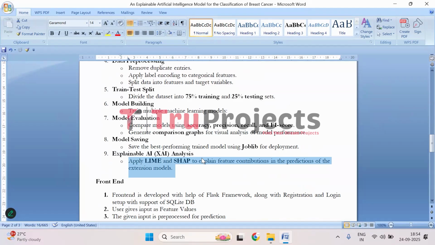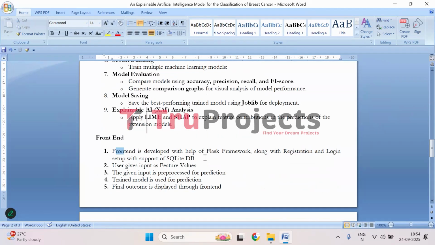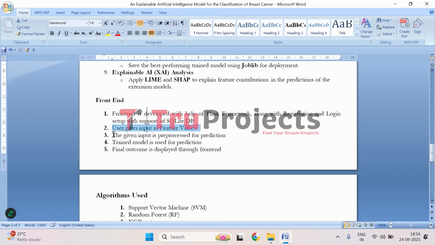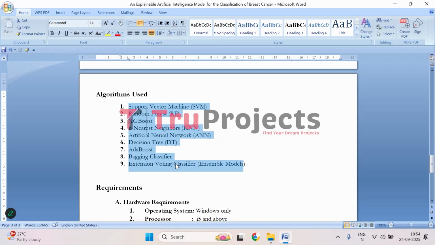Moving on to the front end, we have developed the front end of this project using Flask, which is also integrated with an SQLite database for registration and login purposes. Users will be able to provide feature values as the input, which will be pre-processed at the backend. It will be fed to the trained model, and the trained model will predict whether the person has breast cancer or not, that is, whether it is a benign case or a malignant case. And these are the models used. These are the algorithms which are used in this project to predict breast cancer.